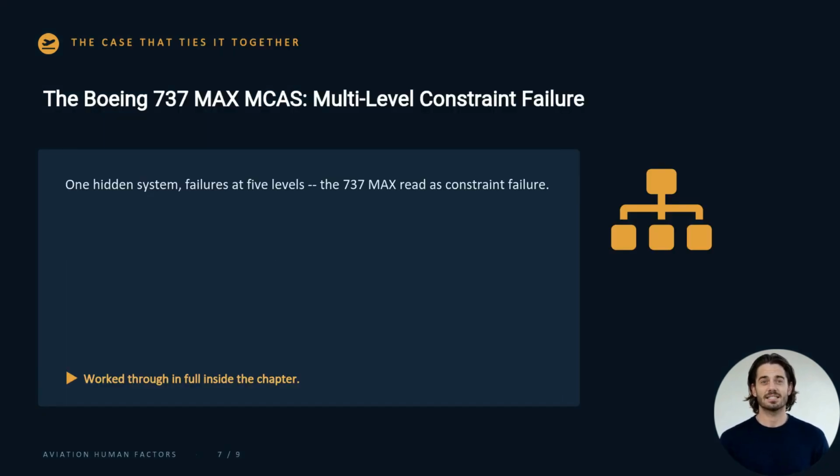The case that ties it together is the Boeing 737 MAX and MCAS, one hidden system with failures at 5 levels, read as a multi-level constraint failure. It is worked through in full inside the chapter.